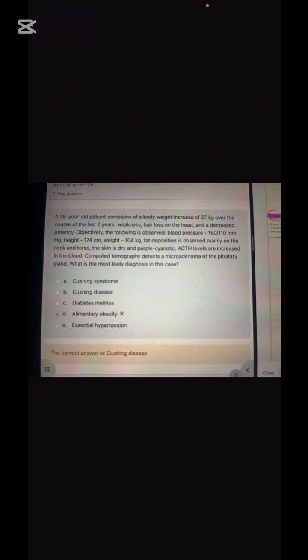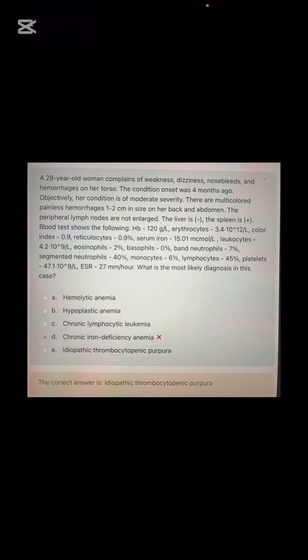Next is Cushing disease. Why? Because ACTH levels are increased. Next is idiopathic thrombocytopenic purpura. What are the hallmark findings? Hemorrhages on the torso plus thrombocytopenia.